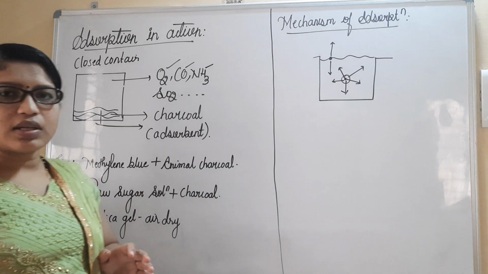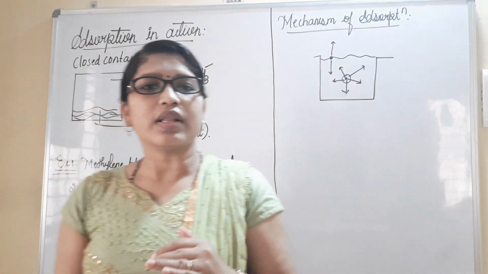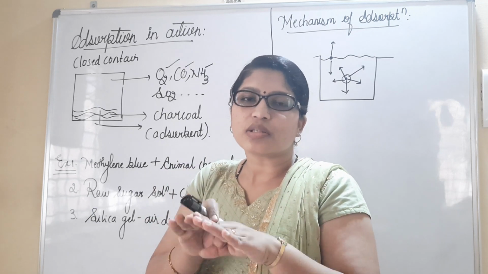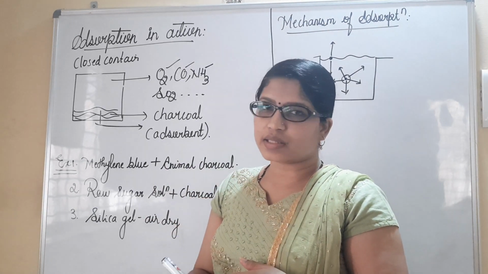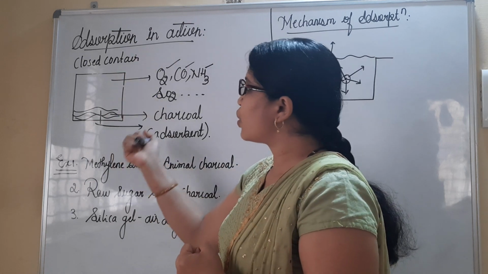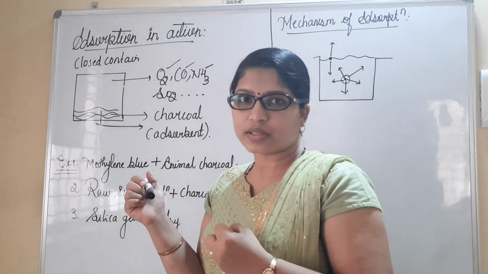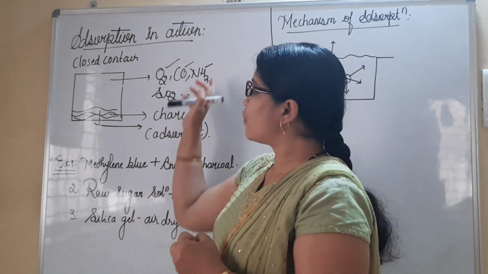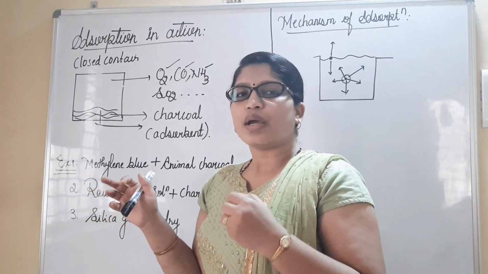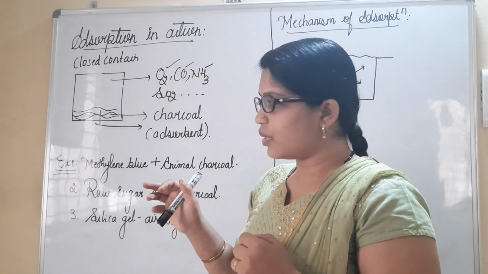Initially, for the first instance, we will have the higher pressure when we just filled in the gases, and as time passes, what happens? This charcoal is going to adsorb certain gas particles, due to which the pressure of all these gases is going to decrease, and we can say the adsorption process has taken place.